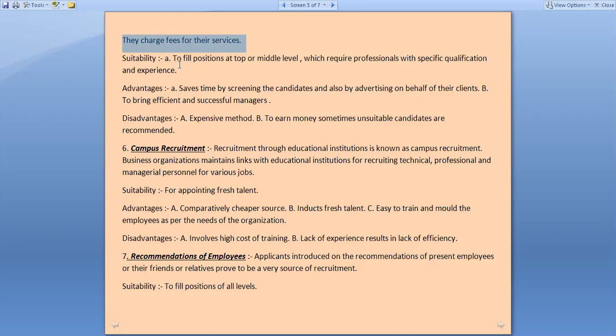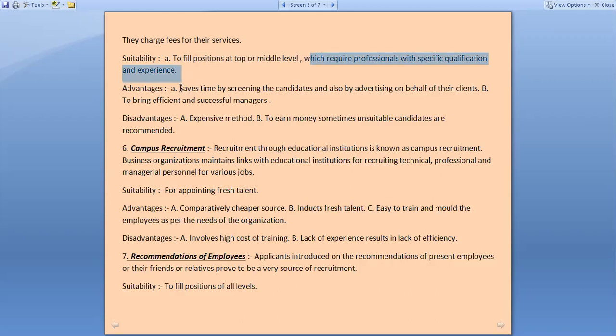So this type of method is suitable to fill job positions at a top or middle level. Okay, these are suitable only for top or middle level. Lower level के लिए लोग काम नहीं करते हैं because they are not able to give some fees and charges, and they are not so much qualified also, which require professionals with specific qualification and experience.